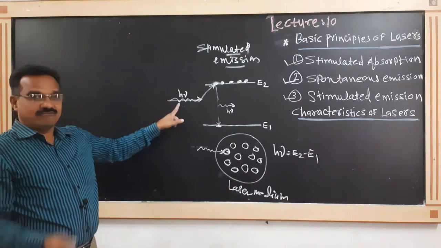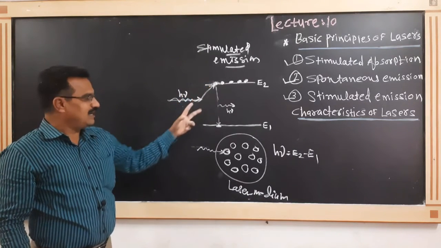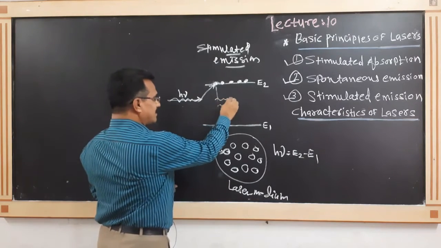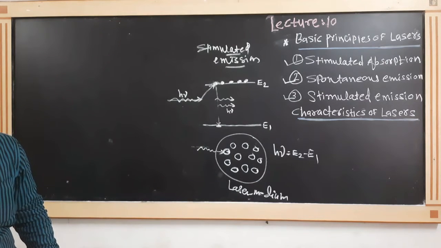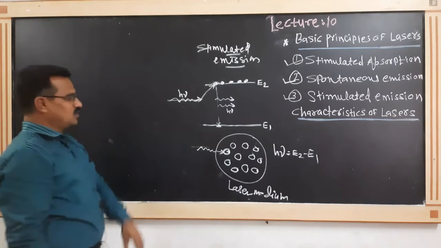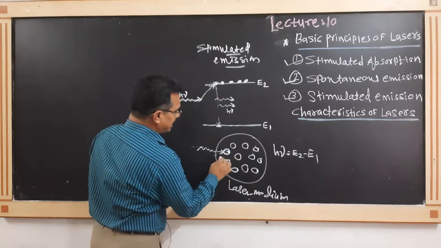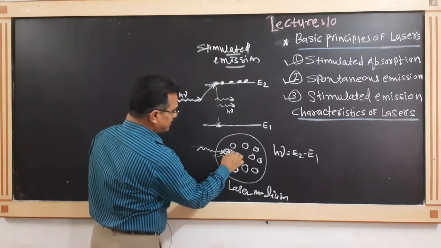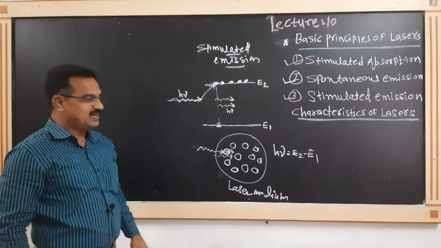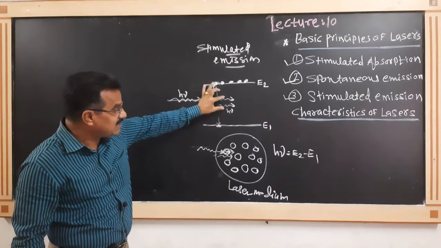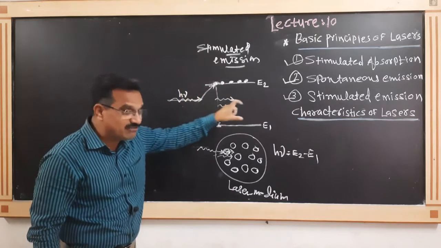It means that when one photon is incident and gives the trigger to one excited atom, we get two photons. These two photons are moving in the same direction, and have the same frequency and the same wavelength.